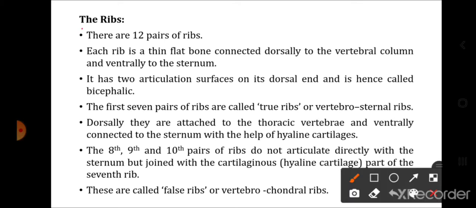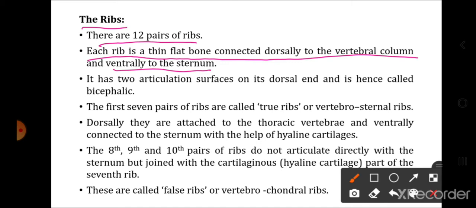Now the next part of the axial skeleton is the ribs. There are a total of 12 pairs of ribs. Each rib is a thin flat bone connected dorsally to the vertebral column and ventrally to the sternum. Dorsally the ribs are connected to the vertebral column. Which vertebra? Thoracic vertebra. How many thoracic vertebra? 12. And how many pairs of ribs? 12 pairs. So the first pair of ribs will articulate with the first thoracic vertebra, the second with the second thoracic vertebra, the third with the third thoracic vertebra, and so on.